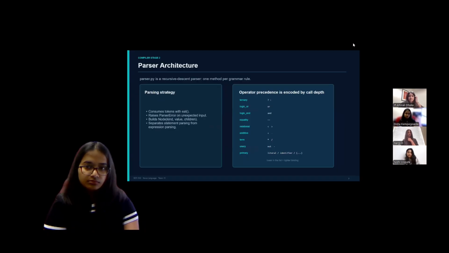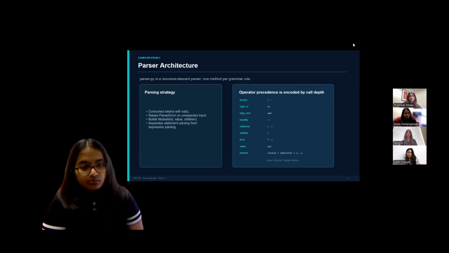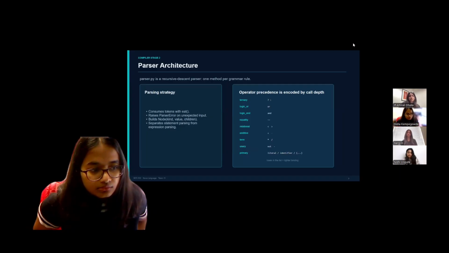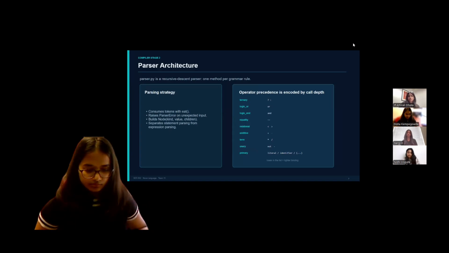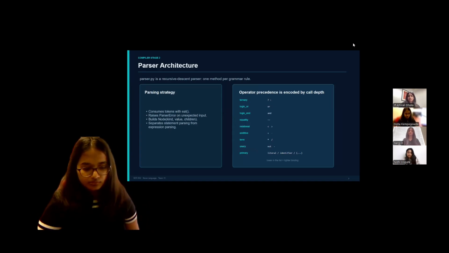Hi, my name's Bill, and we're going to talk about the parser. Our parser lives in parser.py, and it's built using a recursive descent approach. That basically means we have one method for each grammar rule, which just keeps things clean and easy to follow. As it processes tokens, it uses an eat method. So if the token isn't what we expect, it throws a parser error. So mistakes get caught early on.